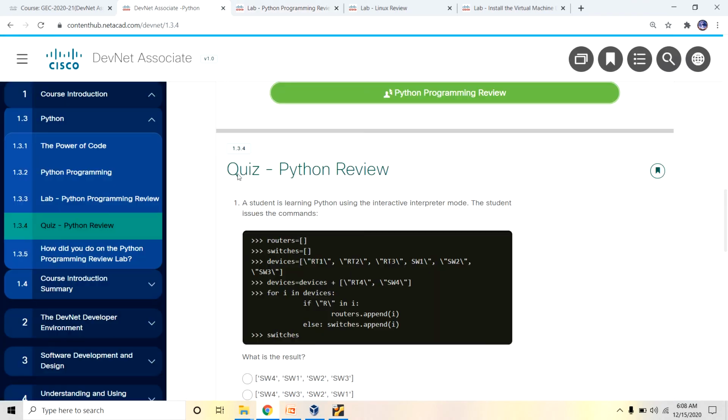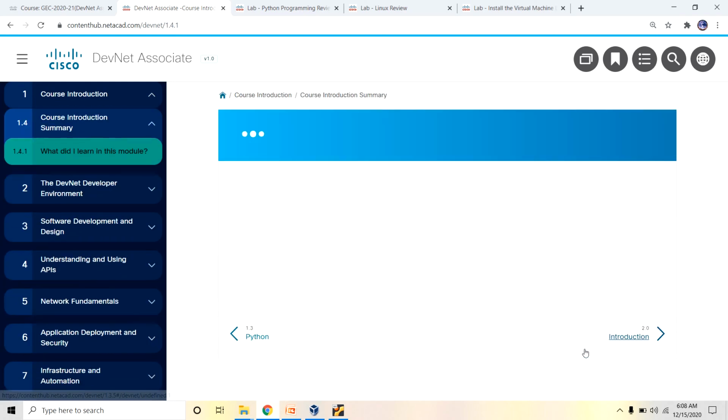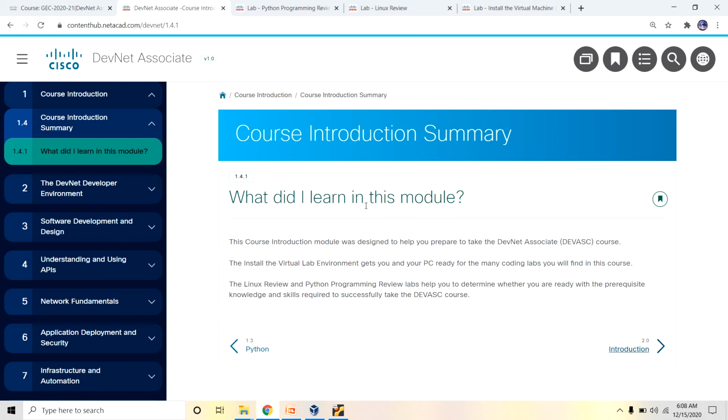The next one is the course introduction summary. What did I learn in this module? You have completed the entire environment, both lab and content. This course introduction module was designed to help you prepare to take the DevNet Associate course, to install the virtual lab environment, and to get you and your PC ready for the mini coding labs you will find in this course. You can also practice Linux programming and Python programming.